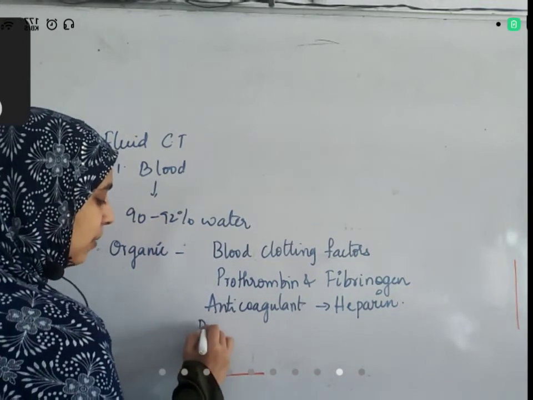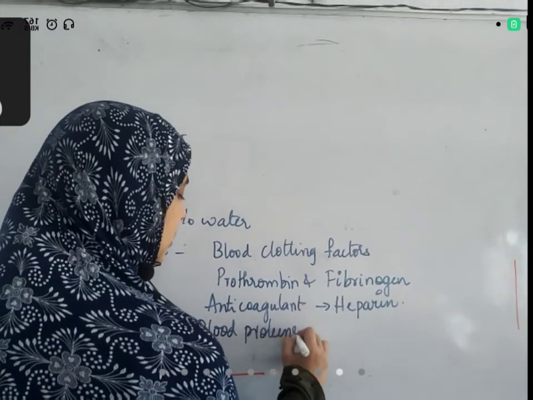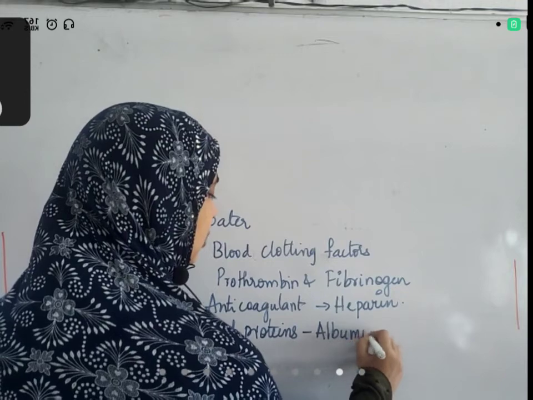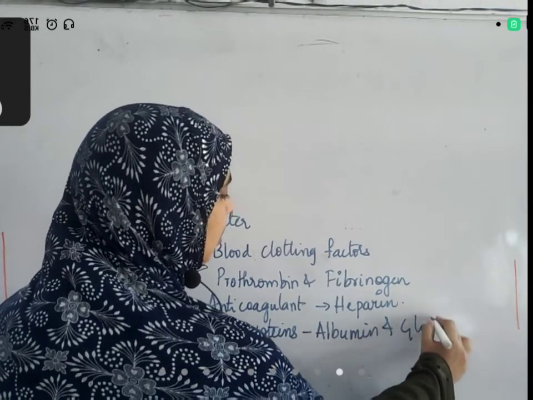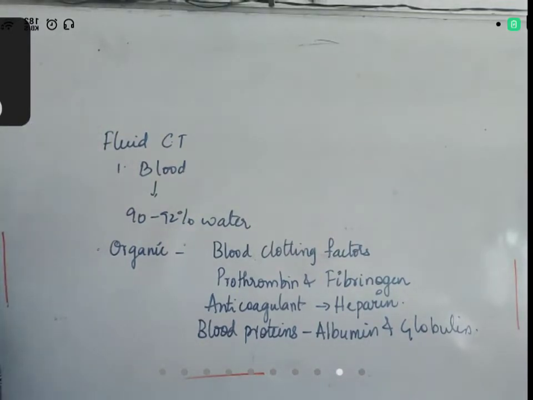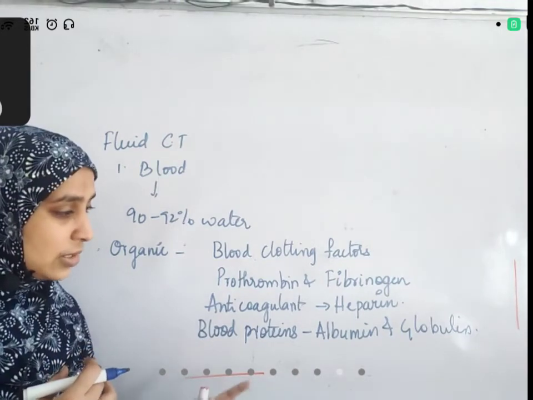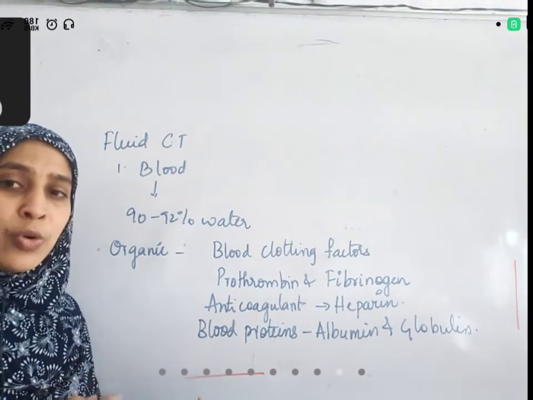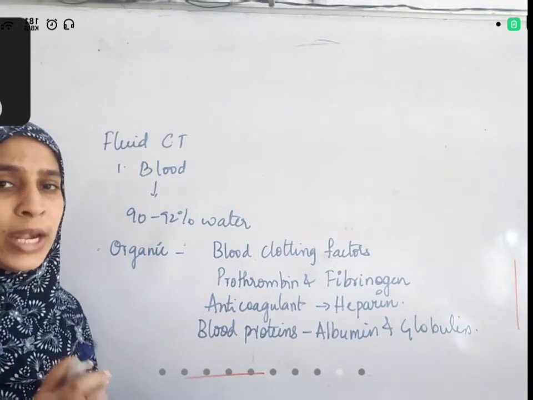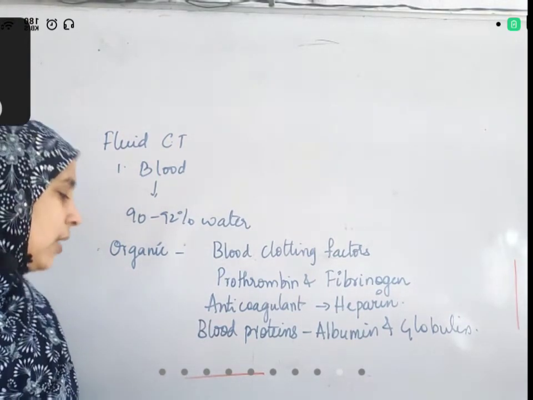Apart from that, there are blood proteins, albumin and globulin. Albumin and globulin are proteins which give strength to the blood and help in its functioning. It's very important. These are the two proteins which are found in egg, so that's why you are asked to eat at least one egg per day.